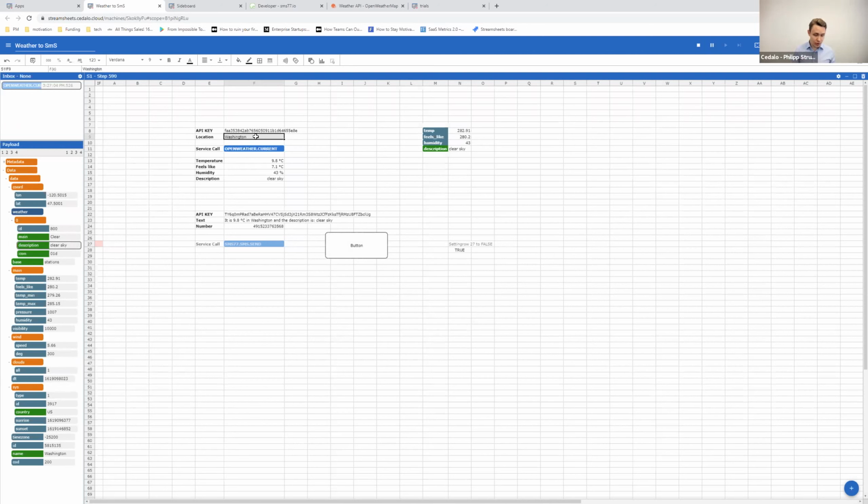And what's now going to happen is that if I click on the button, the application runs, then we should also get an SMS. Just click that, and there we also got the SMS in. What does it read? It tells us exactly what I see here. It is 9.8 degrees Celsius in Washington, and the description is clear sky.